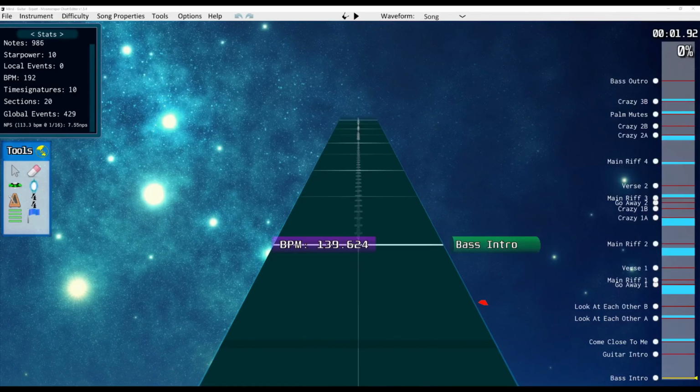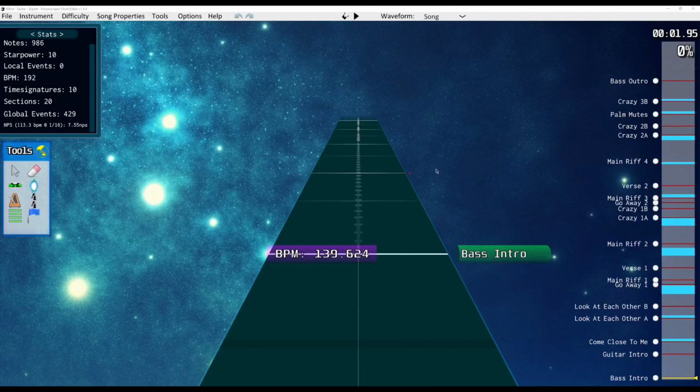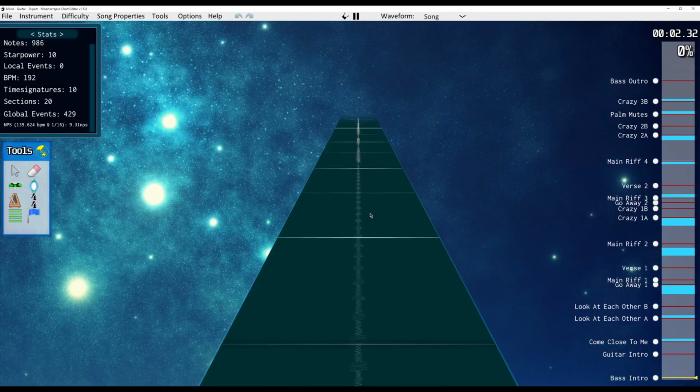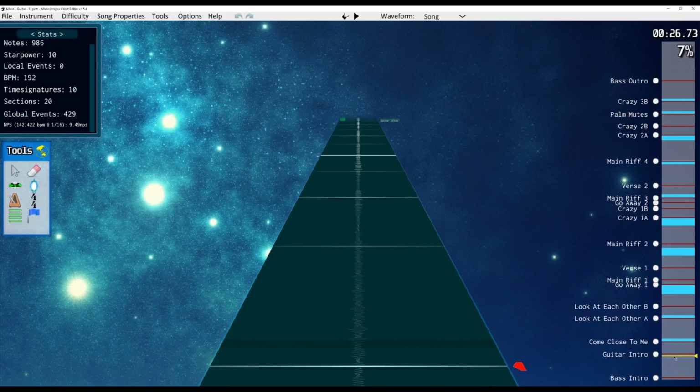One final note about beat mapping, you should still beat map sections of the song that you aren't charting any notes for, such as like this really long bass intro that I have here. I'll show you. So you'll see I made a beat marker right there, and I continue to do that throughout this entire bass intro.